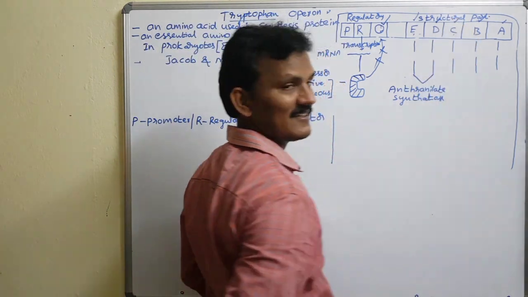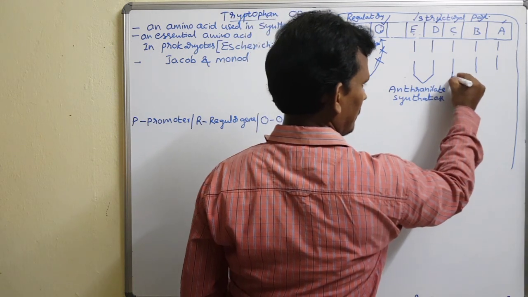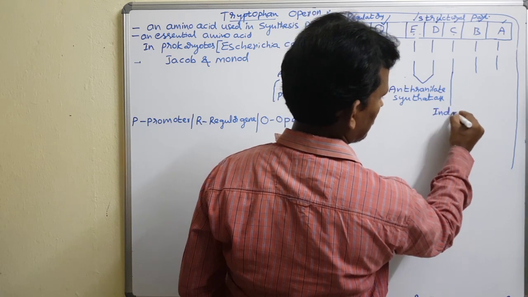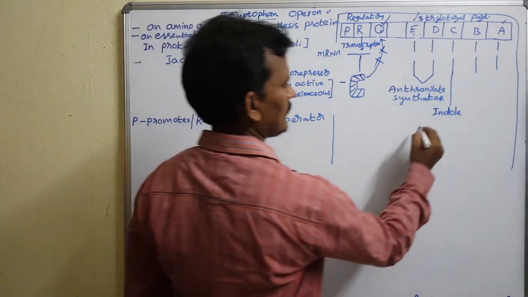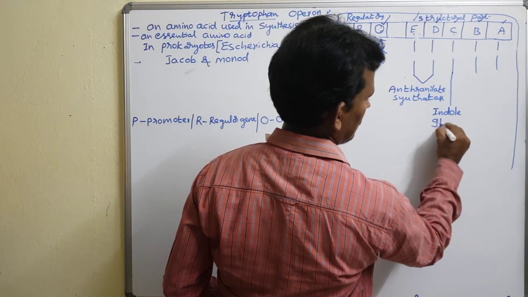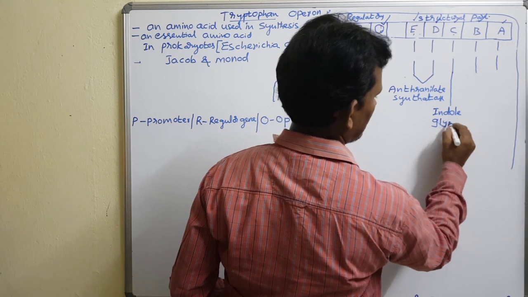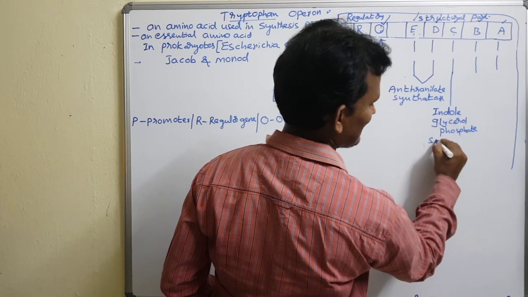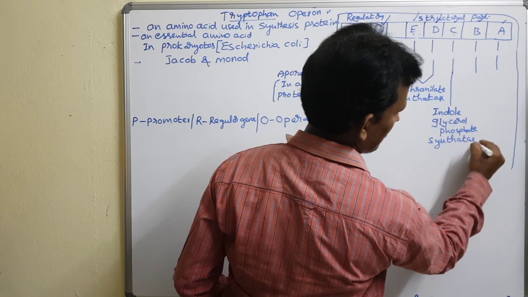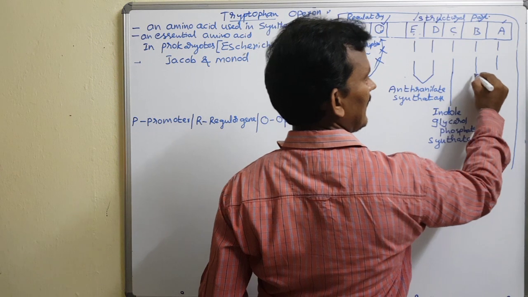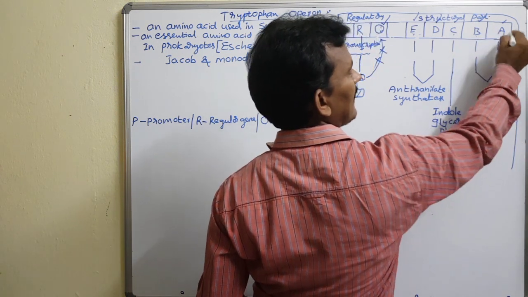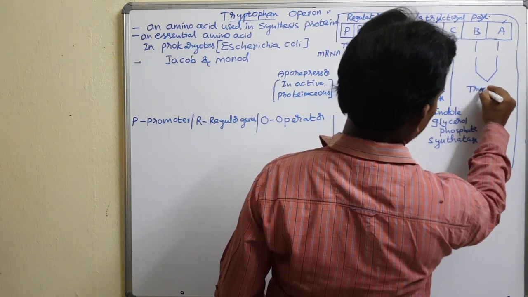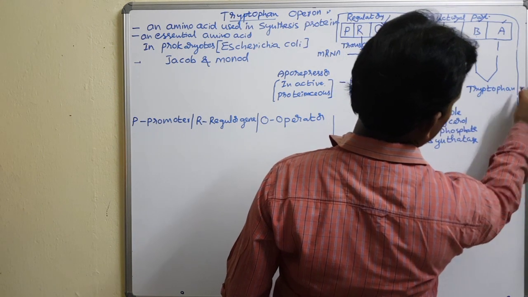The C gene encodes the enzyme called indole glycerol phosphate synthetase. The B gene and A gene encode the enzyme called tryptophan synthetase.